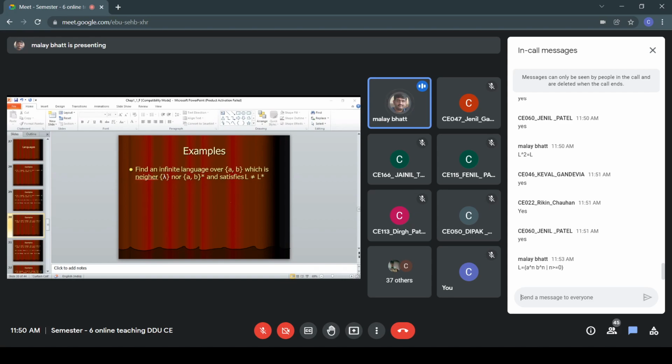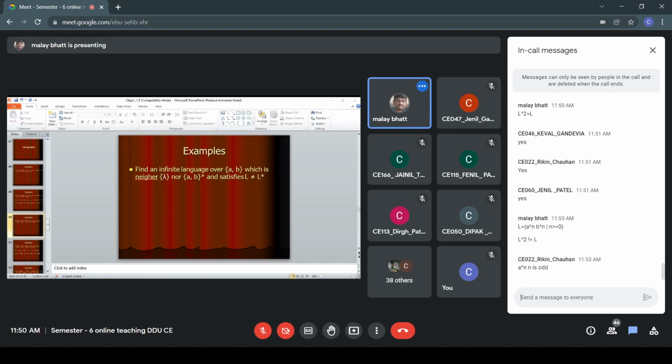And if you find L square, we have seen this in the previous lecture, that L square is not equal to L.